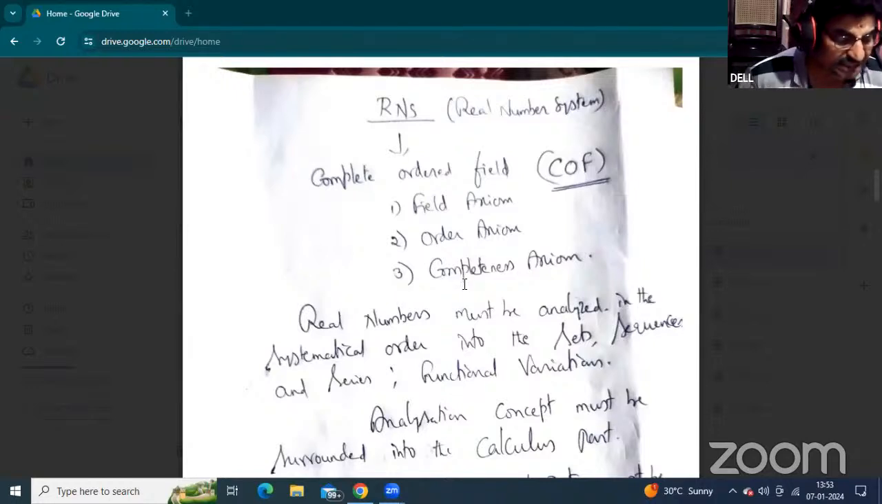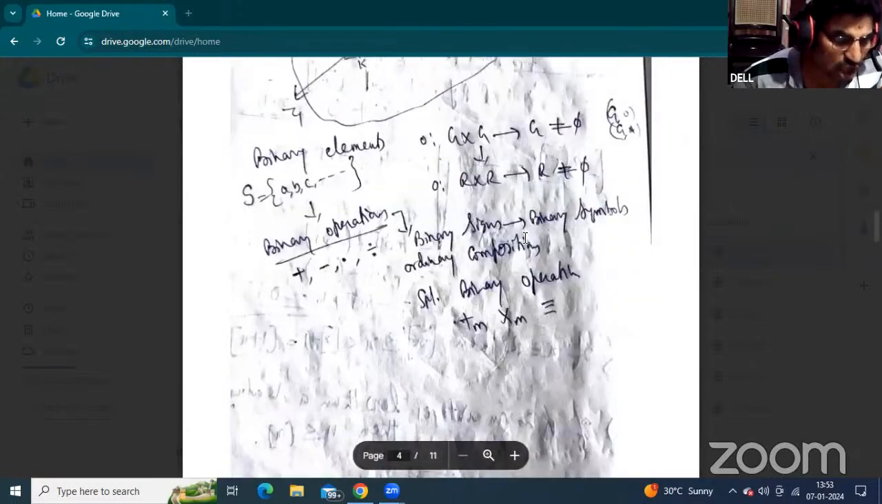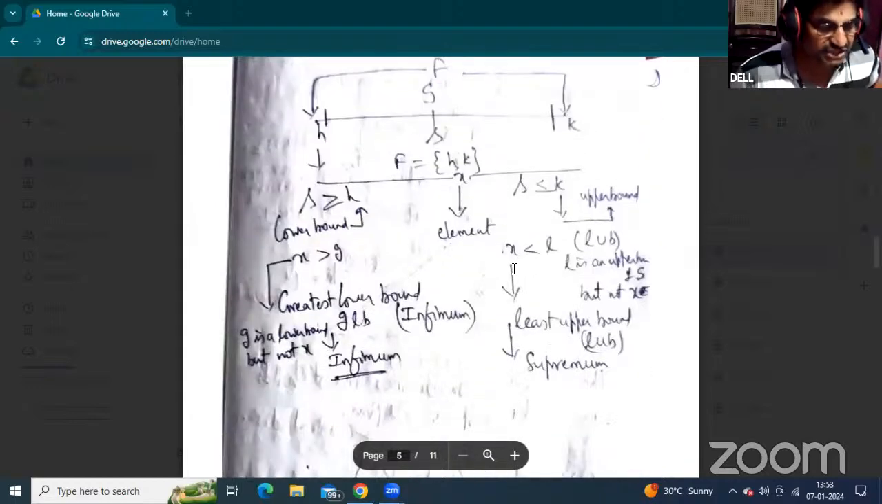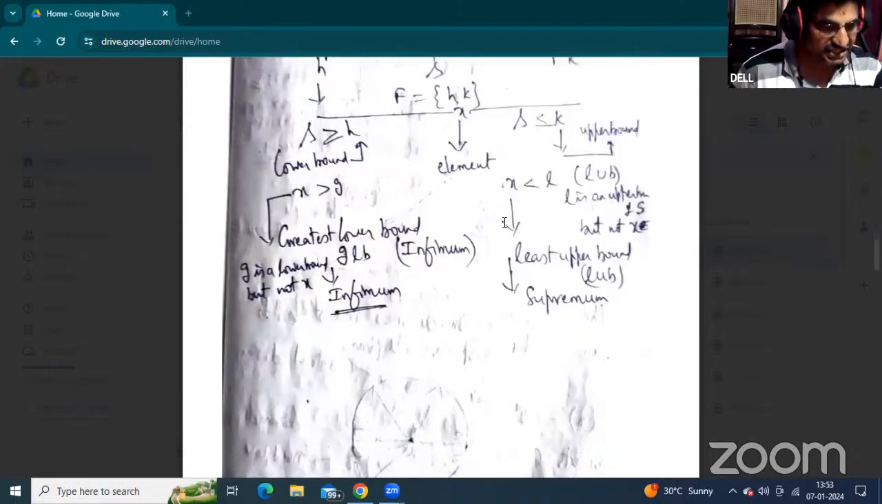Any non-empty set of real numbers which is bounded above has a supremum, and which is bounded below has an infimum. Now, see and refer to this. What is the lower bound and upper bound? Just see this structure, especially. The structure is there.